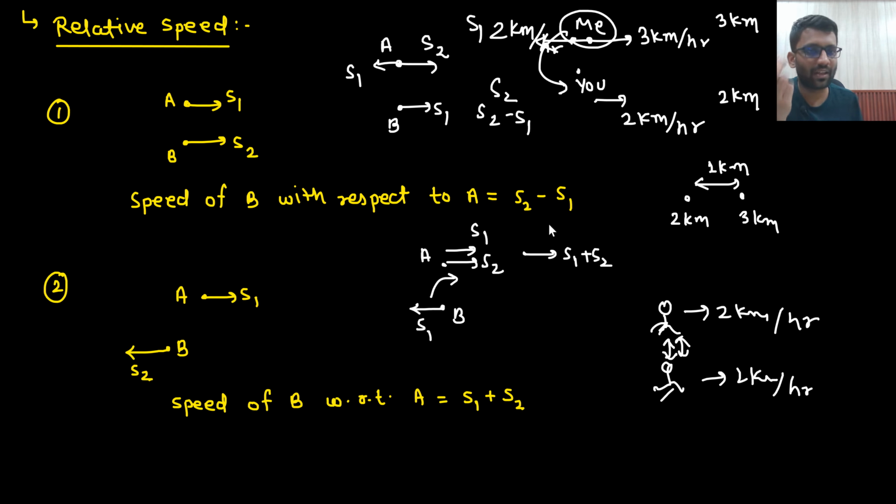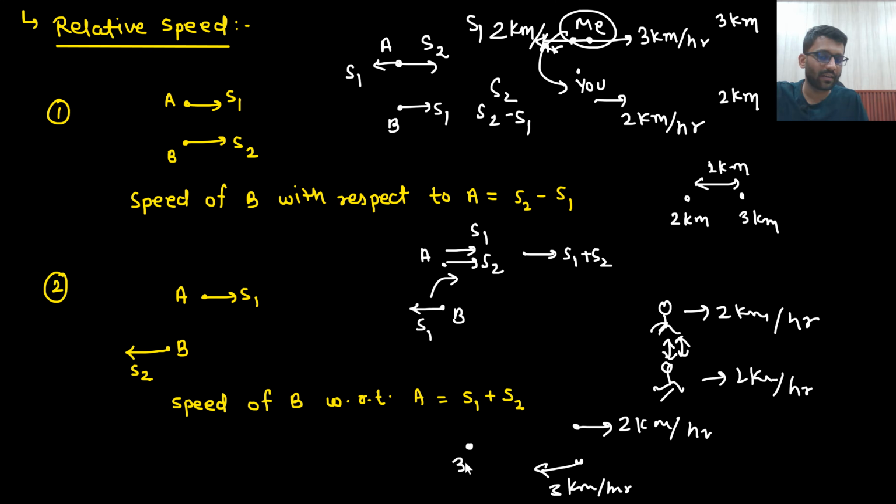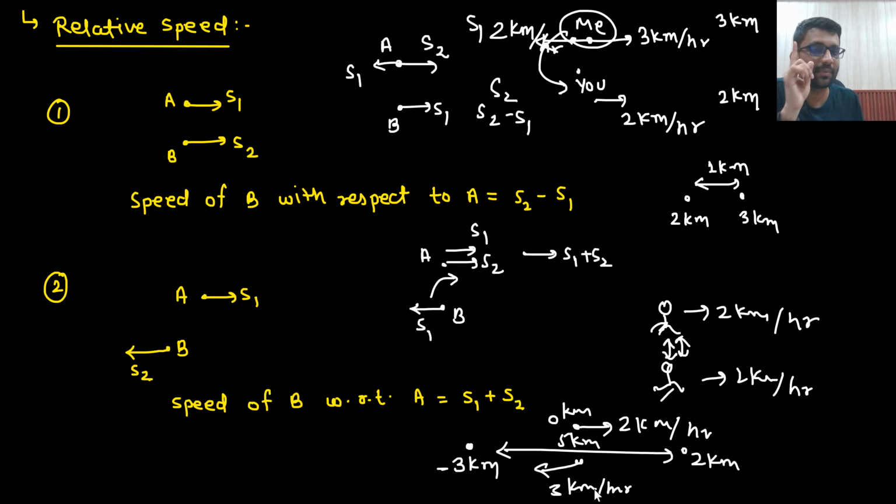Why is that happening? Are you able to visualize it? Let's just say I was running with 2 km per hour here and you are running with 3 km per hour here. Then what will you feel? Let's just say this was point 0. In 1 hour, you will be at -3 and I will be at +2. So in 1 hour, what is the distance between us? 5 kilometer. So what will you feel? That the distance is 5 kilometer, that means in 1 hour, Himanshu has covered 5 kilometer.